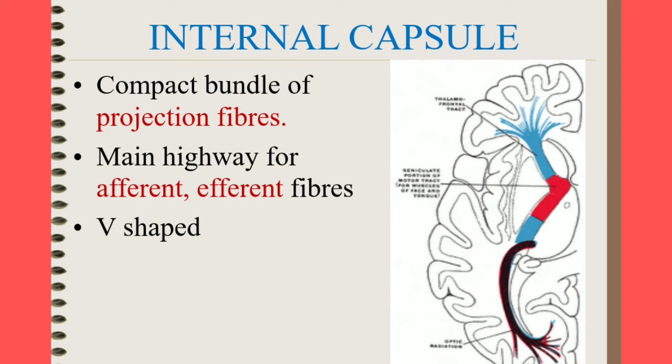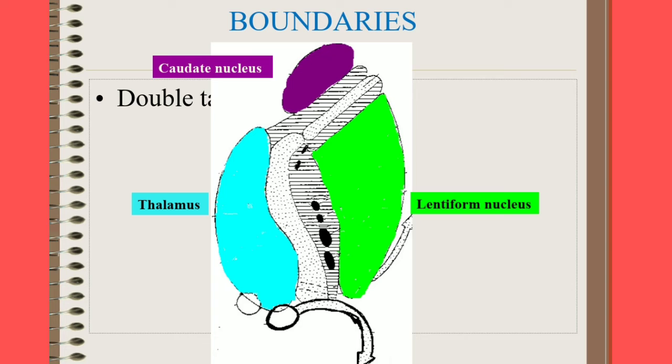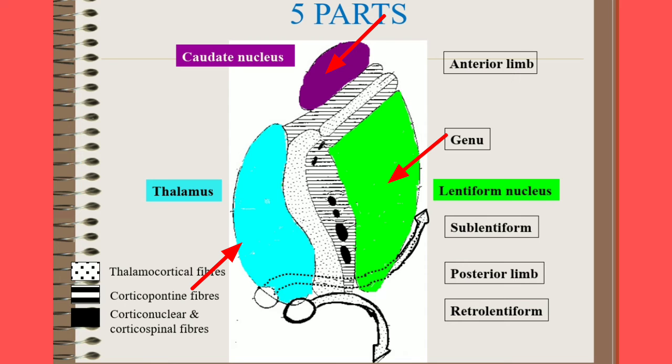It is V-shaped. Coming to the boundaries of the internal capsule, it is bounded medially by the thalamus and laterally by the lentiform nucleus, above by the caudate nucleus. Next, let us see about the parts of the internal capsule. It has anterior limb, genu, posterior limb, sublentiform part and retrolentiform part.